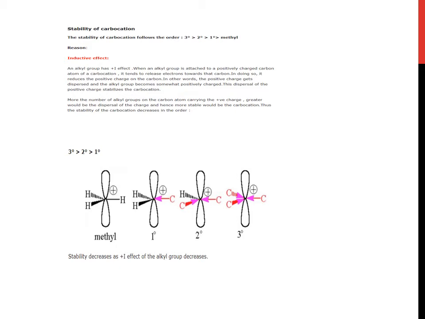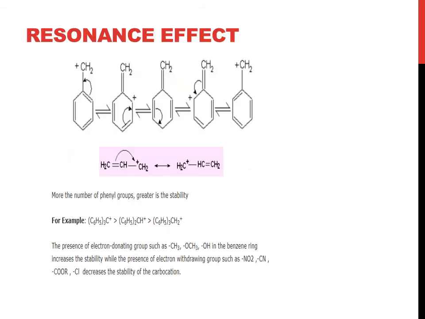So what about methyl? Methyl is CH3 positive. Here is shown the orbital diagram. Similarly for 1 degree primary, 2 degree secondary, 3 degree tertiary. Stability decreases as the positive inductive effect of the alkyl group decreases.